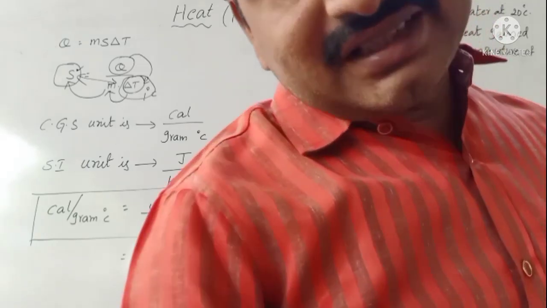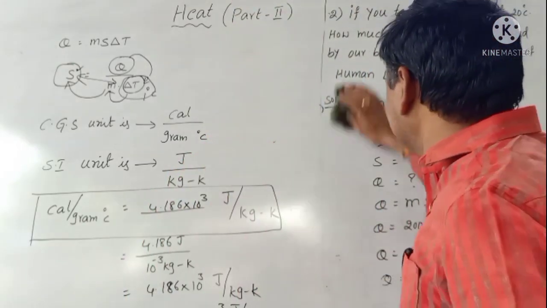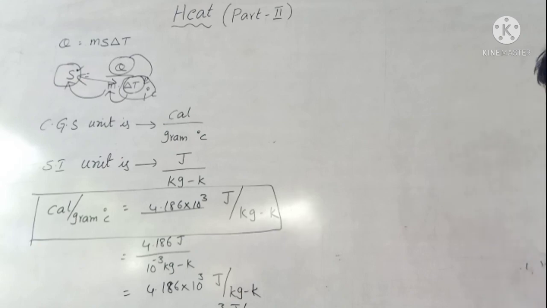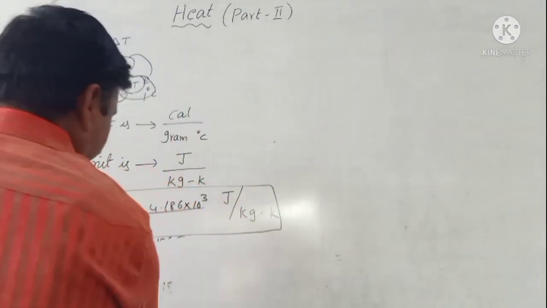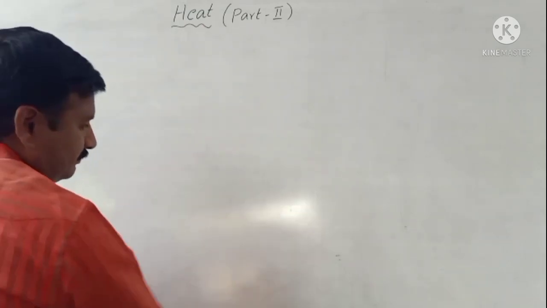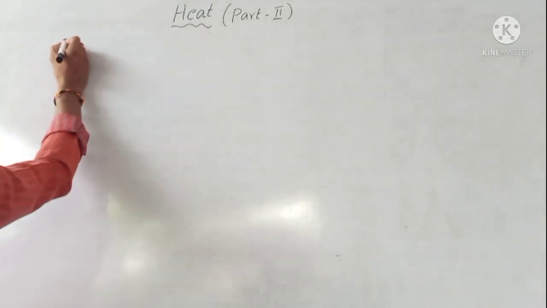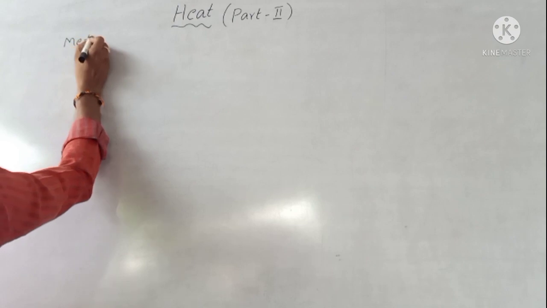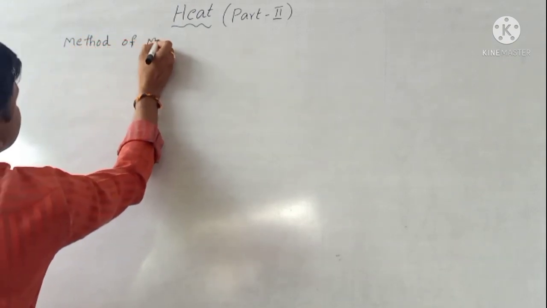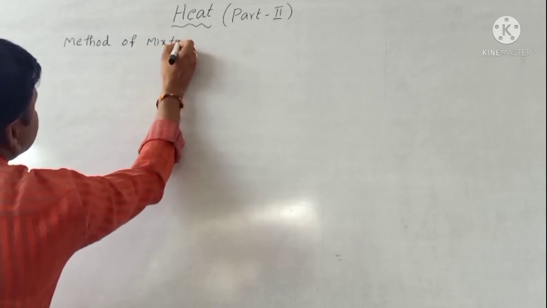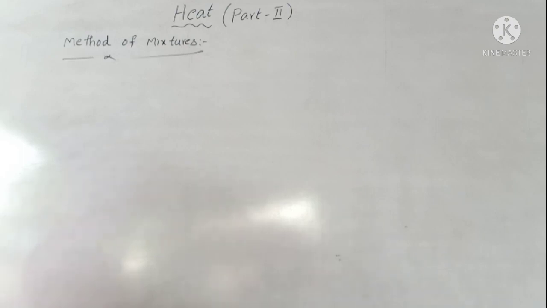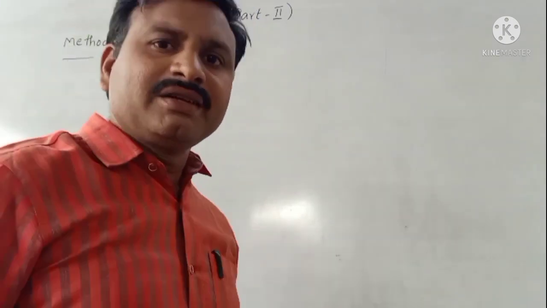Next, we discuss the method of mixtures. What does method of mixtures mean?